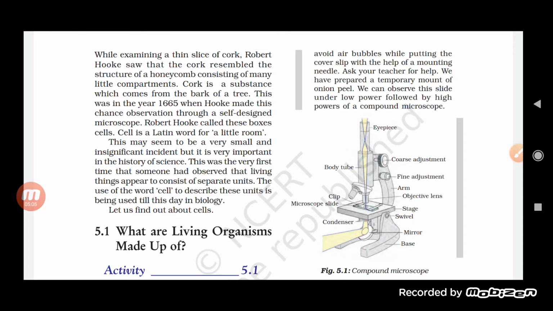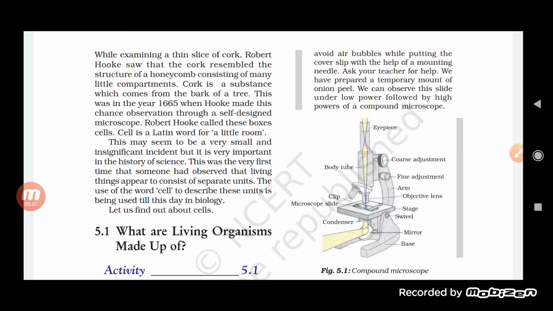There are a lot of separate units present in the cell, which work inside the cell. They have their own functions which they perform inside the cell itself. So we should not give it the name of a cell, but the word cell is still there, and we are still using it in biology to explain the cell and its function.